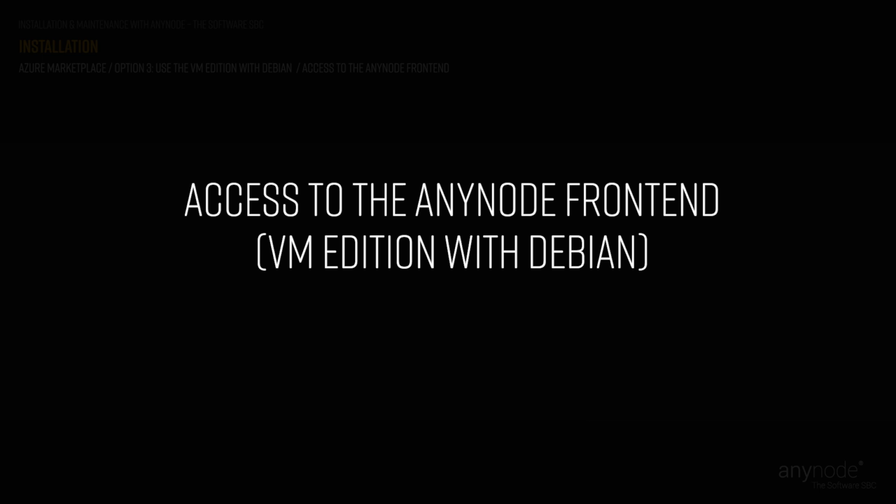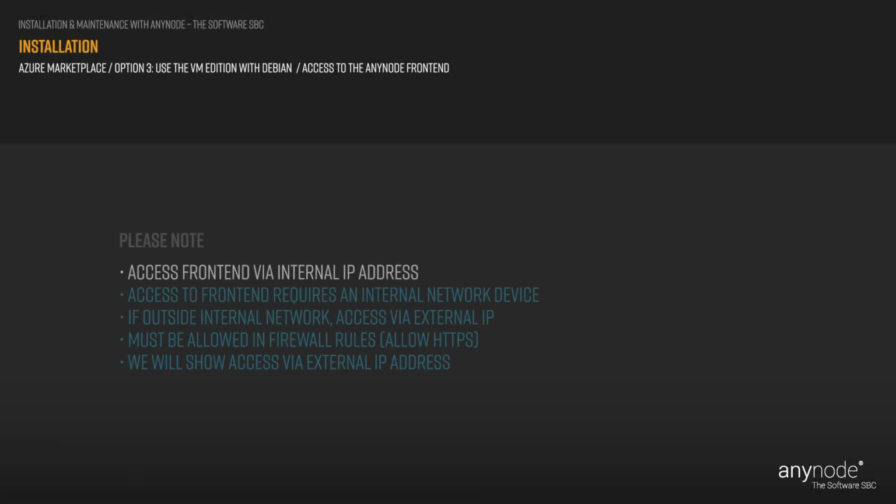Access to the AnyNode frontend, VM edition with Debian. You can now access the AnyNode frontend via the internal IP address. The device you wish to access the AnyNode frontend from must be within the internal network. If the device is not within the internal network, you can also access it via the external IP address. However, this must be allowed in the firewall rules and should only be permitted for specific IP addresses. In our example, we will show the access via the external IP address.